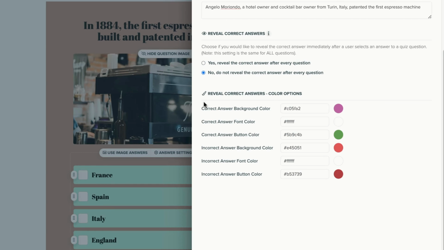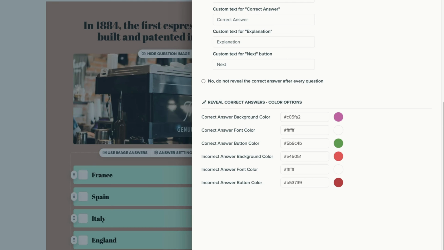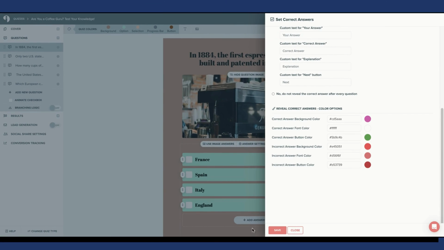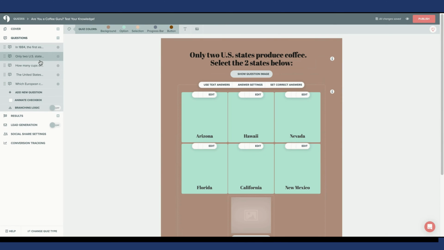If you do select yes, reveal the correct answer after every question, you have the option to customize the specific text for correct, incorrect, your answer, correct answer, explanation, or the next button. You can customize it to your liking. Lastly, you can change the color options when you reveal the correct answers. Hit save when you are done with your selection. You are going to repeat this process for each of your quiz questions.